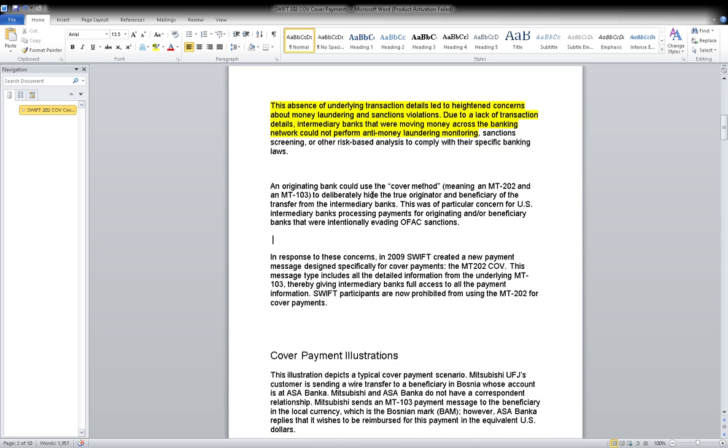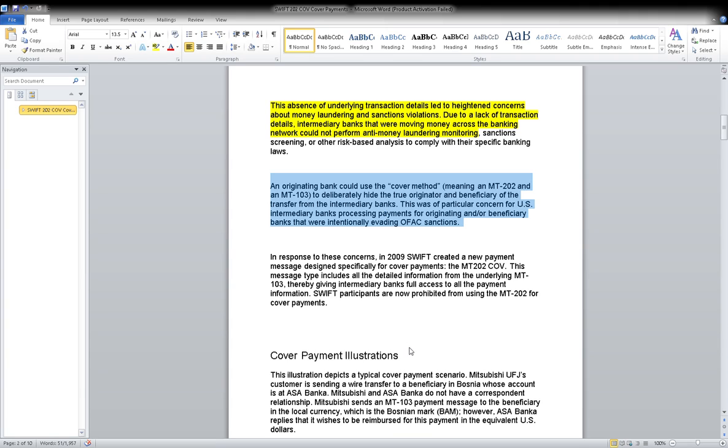An originator bank could use the cover method, meaning MT202 and MT103, to deliberately hide the true originator and beneficiary of the transfer from the intermediary bank. This was a particular concern of the US intermediary banks processing payments for originating and beneficiary banks that were subject to OFAC sanctions.